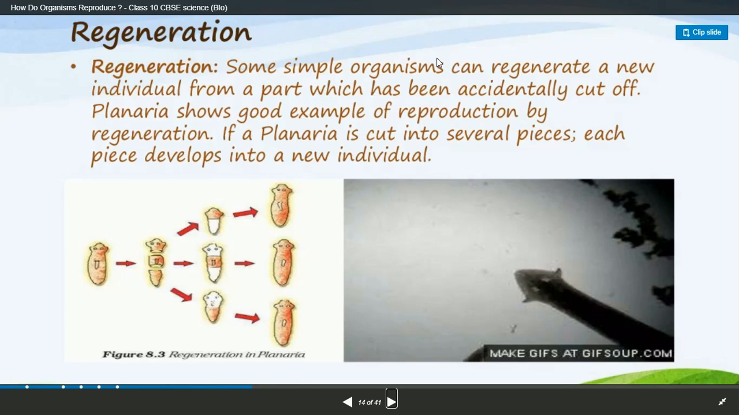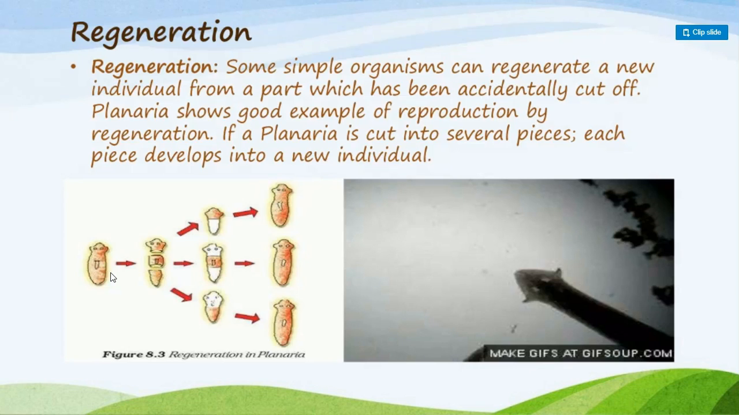Regeneration: some simple organisms can regenerate a new individual from a part which has been accidentally cut off. Planaria is a good example of reproduction by regeneration. If a planaria is cut into several pieces, each piece develops into a new individual. So here is a planaria organism, which is a very important, very common example.